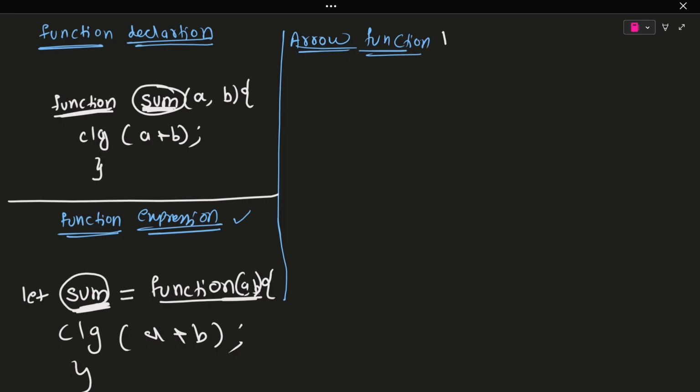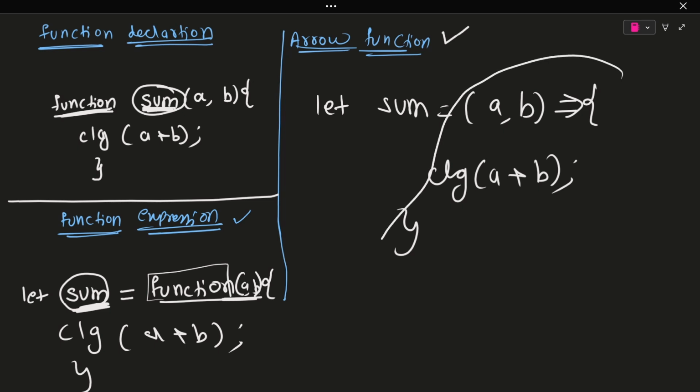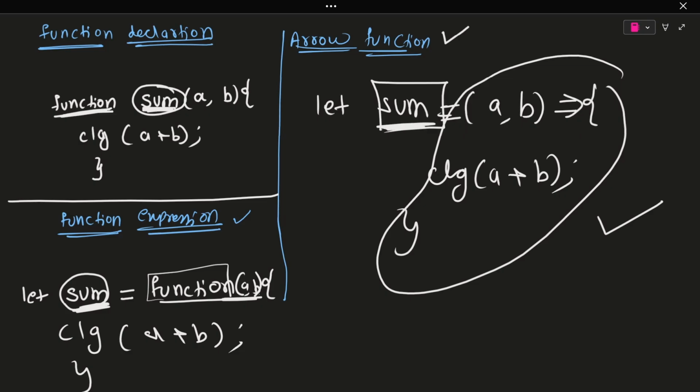And the third one is the arrow function. In an arrow function you need not mention the keyword function at all. You have sum equals to, then a comma b, and you simply mention the arrow in this fashion. Whatever you want to perform, you can perform a plus b. So this is nothing but the function, and the variable is the function name. Now let us understand this practically so that you can understand clearly.